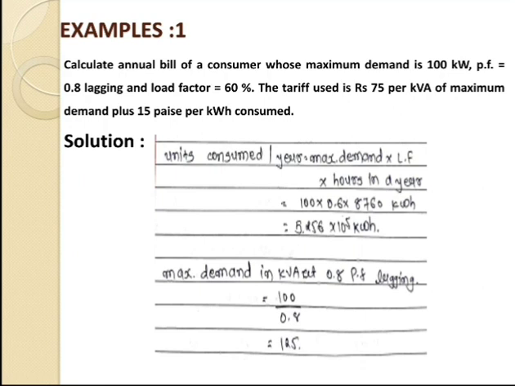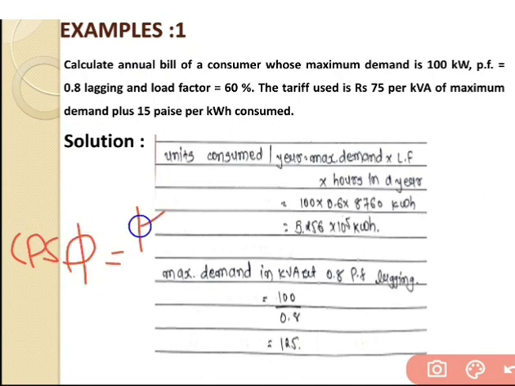Second one, that is the maximum demand in kVA at 0.8 power factor lagging. As we have already discussed, the equation for cos phi is equal to kW upon kVA. So we can try to find out the kVA. kVA is equal to kilowatt, and kilowatt is equal to 100 kilowatt, which is given, divided by cos phi, which is equal to 0.8, given inside the problem.